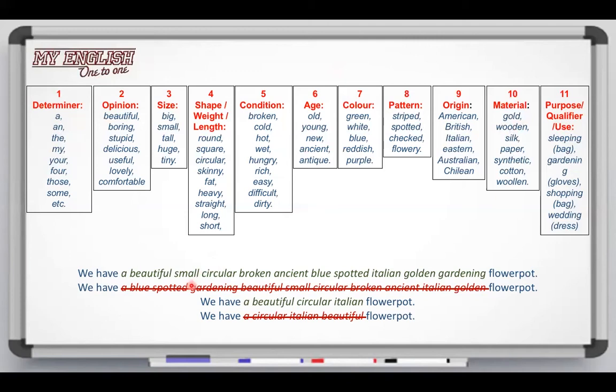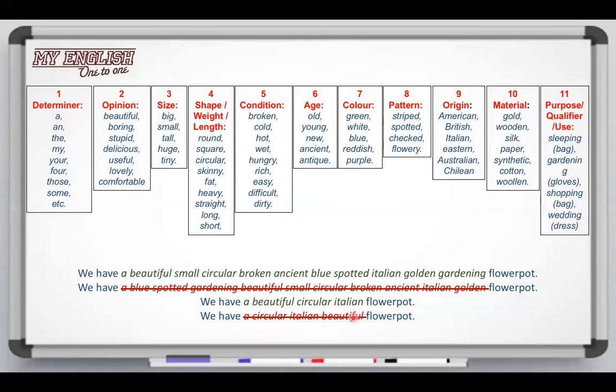Now, of course, it's not an obligation to use all of these categories. We have this other shorter sentence. For example, we have a beautiful circular Italian flower pot. Now, in this case, we are respecting the corresponding sequence, although we're not using all of it. Now, remember, if you alter the order, that would be incorrect. For example, this, we have a circular Italian beautiful flower pot. Although you have the same adjectives, they are in incorrect order. So that sentence is incorrect.